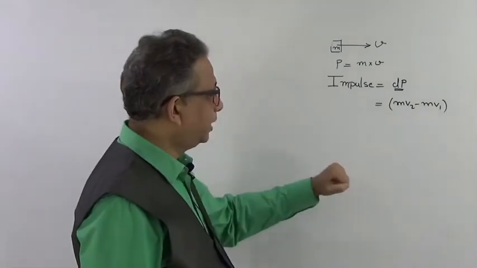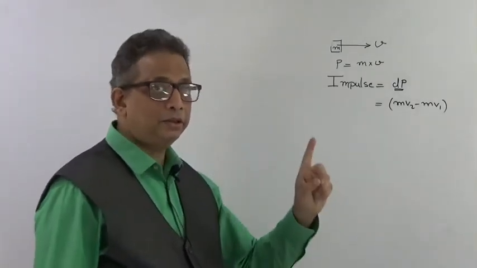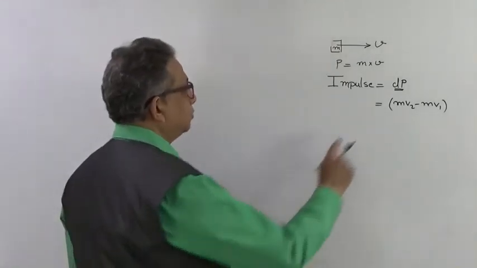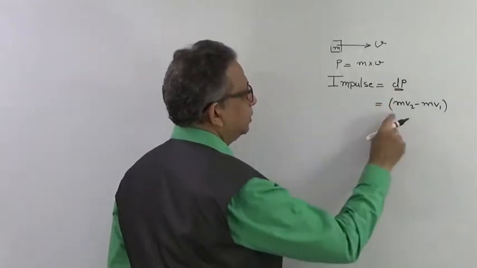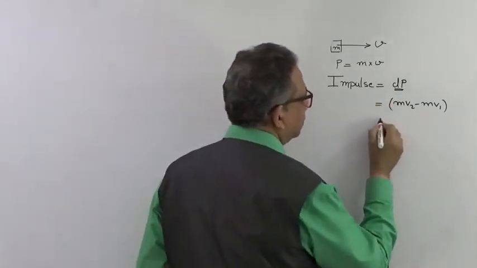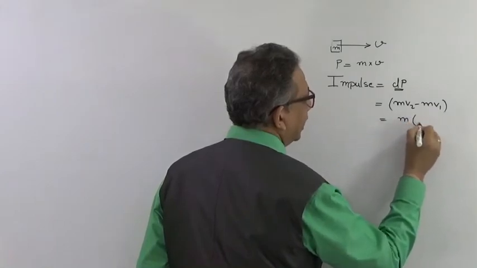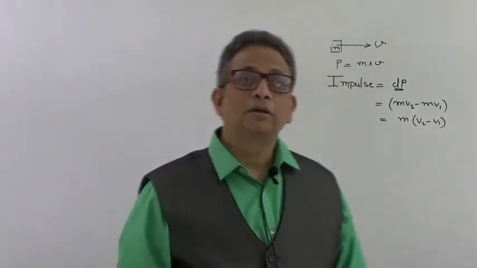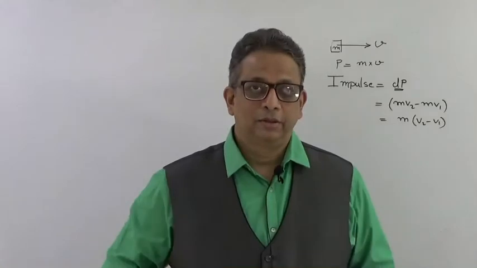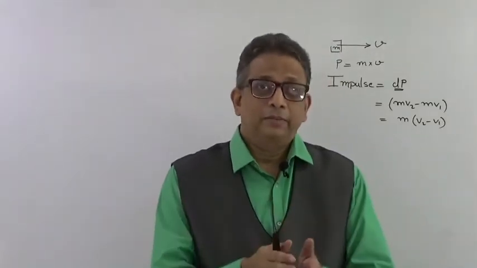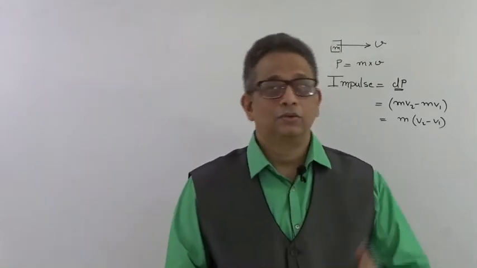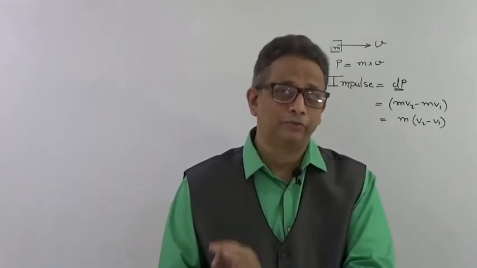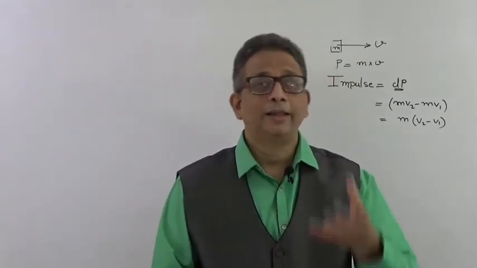When I am hitting something, we call that an impulse. It is not force. Impulse means only change of momentum, which is given as dp. If the mass is constant, we can also write m into v2 minus v1. Again, it is not necessary that mass always has to remain constant. There are certain situations where velocity remains constant but the mass changes. That is also called impulse or change of momentum. Change of momentum is not necessarily only change of velocity.